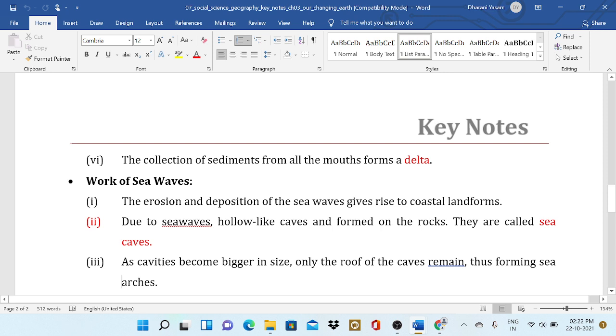Work of the sea waves. The erosion and deposition of the sea waves gives rise to coastal landforms. Due to sea waves, hollows like caves are formed on the rocks. They are called sea caves.